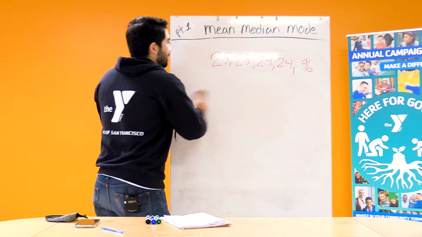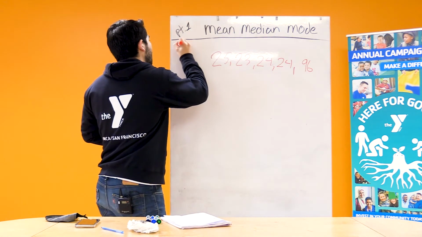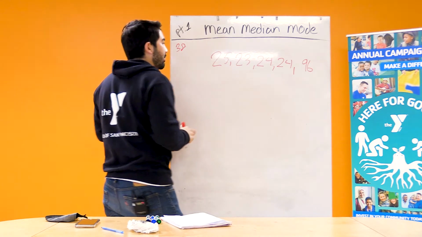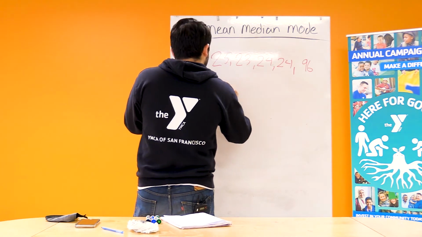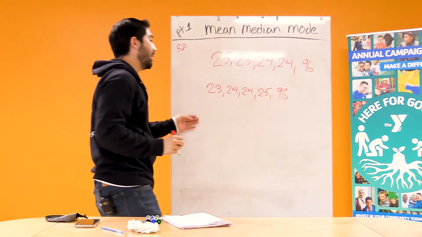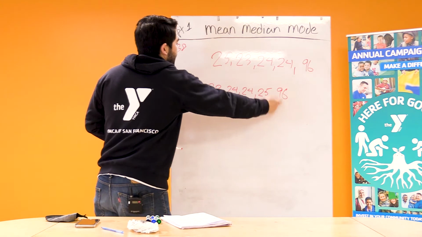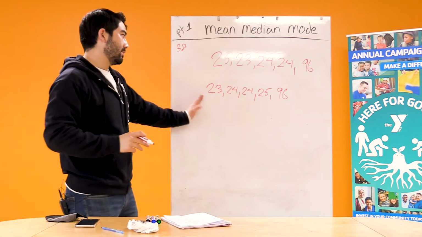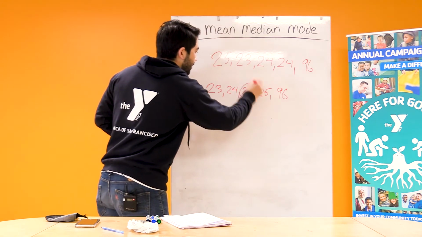So I'm going to go ahead and erase this, and then we're going to get the median of it, and we'll show you. So I'll put 38 up here so that we remember it. Let me go ahead and organize our numbers. So I went ahead and put this in numerical order, 23, 24, 24, 25, 96. We went from smallest to largest, and now we're just going to find the middlemost number, and it's going to be 24 right in the middle.